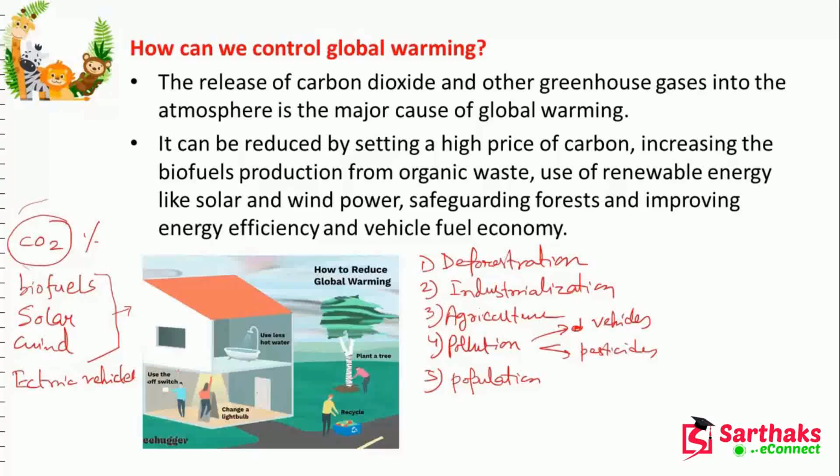Okay. And solar and wind power also we can use, because the solar energy we may convert into electric energy, and we can store it in the battery, and we can use the solar energy.